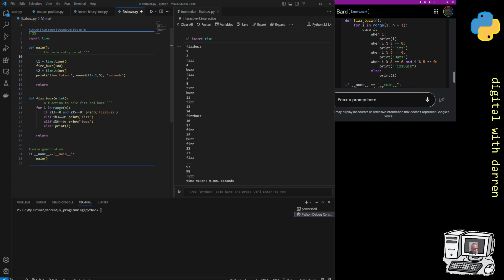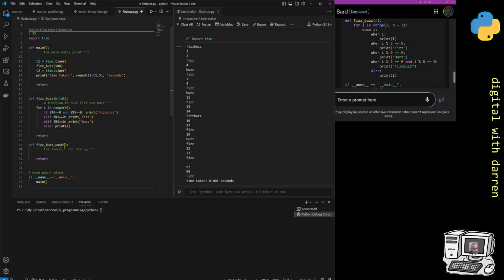What I'll do now, and it's quite nice that we put it into a function, is define another function. So def of a function, but this time we'll call it FizzBuzz case. So it's not the same name anymore.